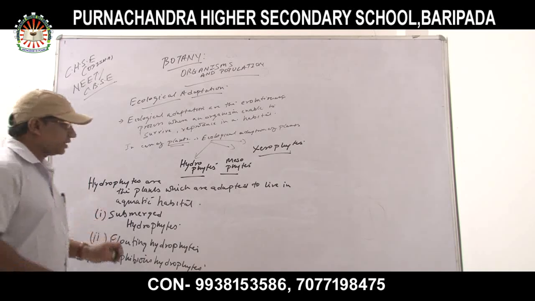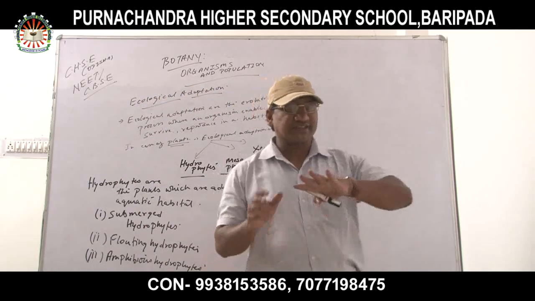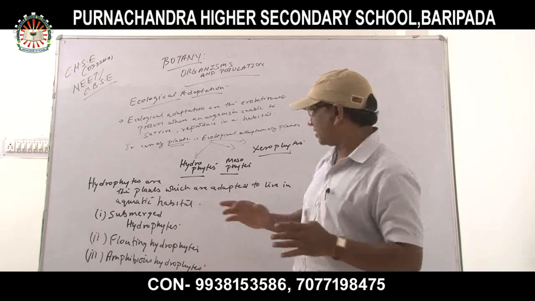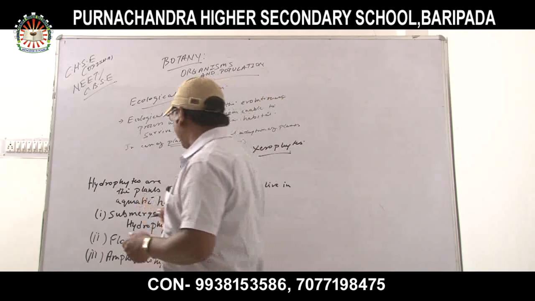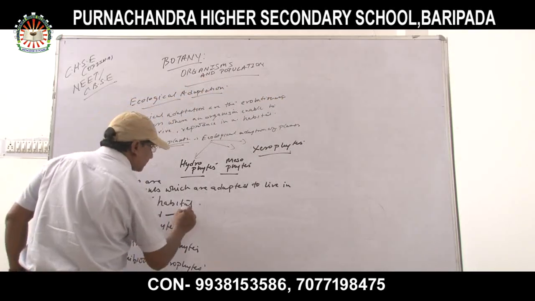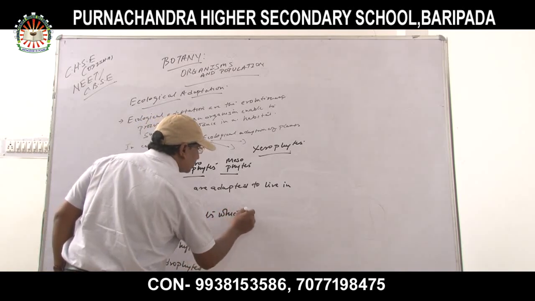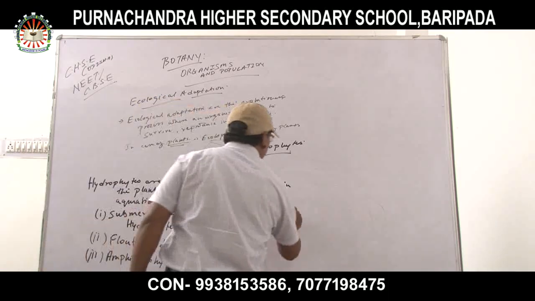Submerged hydrophytes means the plants which remain in the water. The plants which grow inside the water, what are they called? Submerged hydrophytes. Submerged hydrophytes are the plants which grow in water.